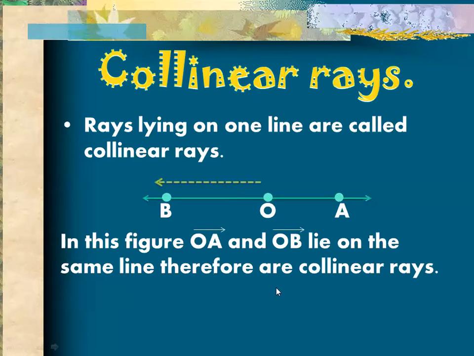How are they collinear rays? This is your ray 1, that is OB, and this is your ray 2, that is OA. They merge at O, but one ray starts from here and extends in this direction, and the other starts from here and extends in the other direction. So here you have two rays, OA and OB, and they lie on one line. That's why they are collinear rays. The rays that lie on one line are called collinear rays.